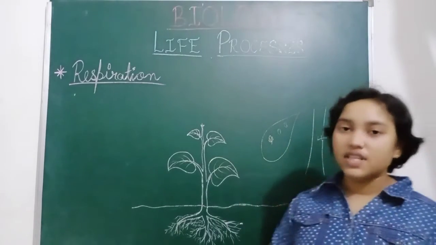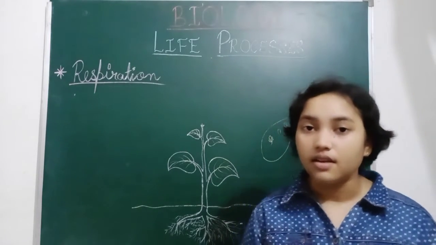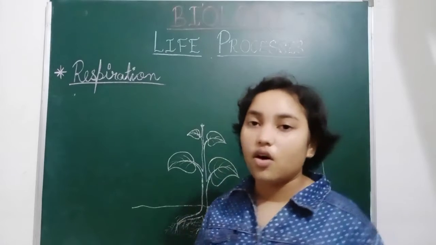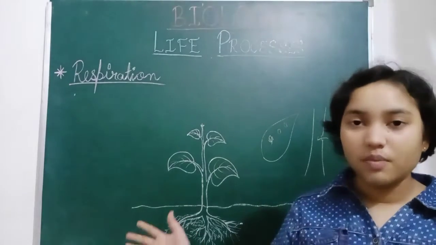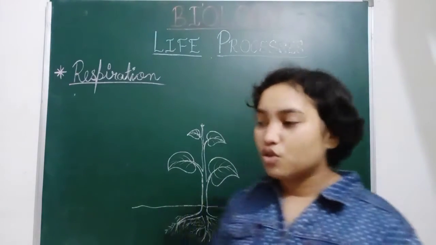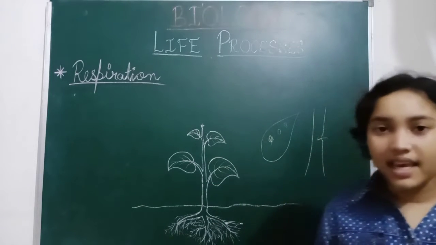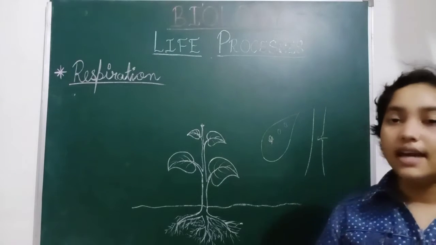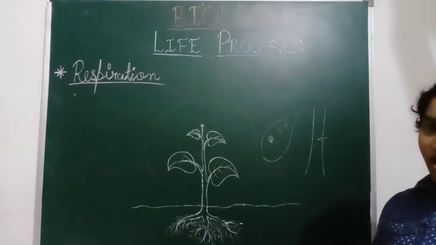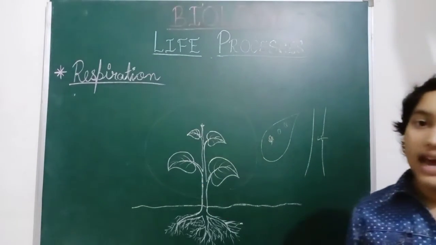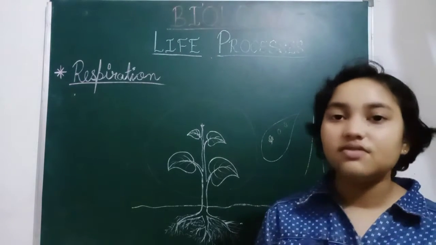So the whole process is reversed. Carbon dioxide is released and oxygen is taken in. And that is why we hear from our elders not to lie down under trees, such big trees as banyan or neem trees. Why? Because they are taking in oxygen and giving out carbon dioxide. So the atmosphere around the tree is filled with carbon dioxide, and we cannot take in the carbon dioxide, and that is why we feel suffocation under the trees during the night.